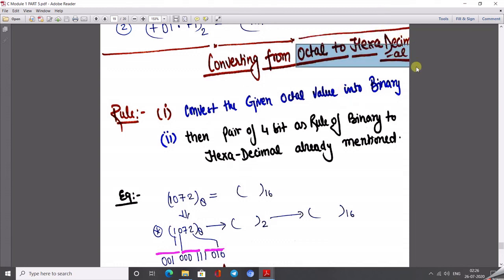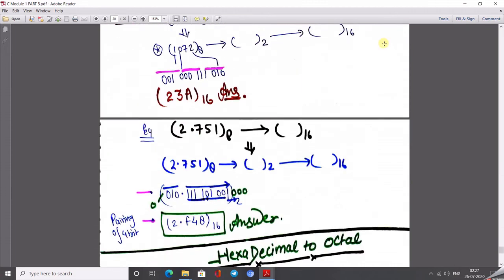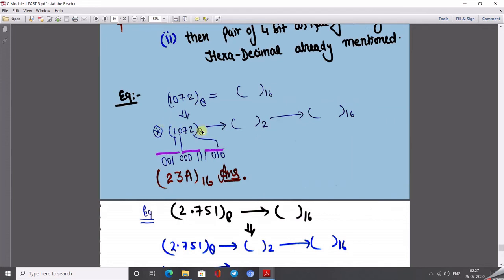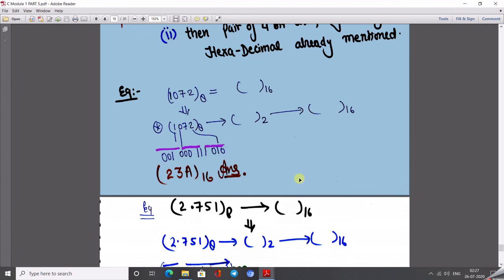And again there is one method of conversion from octal to hexa. One of the simplest methods to convert from octal to hexa or hexa to octal is to always use binary as a mediator. So first convert octal to binary and then binary to hexa. Similarly, here we can see this is your given question. Just convert it from octal to binary, and after getting the binary value, just pair the 4 bits from right to left and get the hexadecimal value. Similarly here also